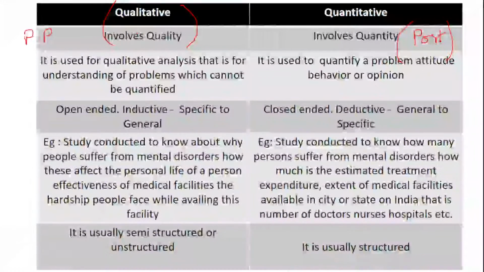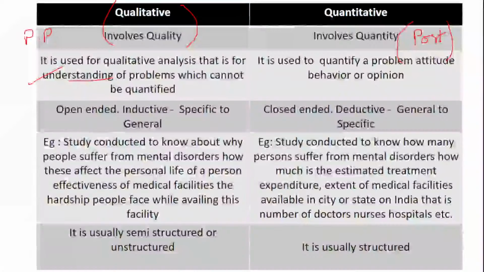When I say quantitative, it involves quantity. Qualitative research is used for analysis in order to understand a problem which cannot be quantified. Something which cannot be quantified comes under qualitative research.